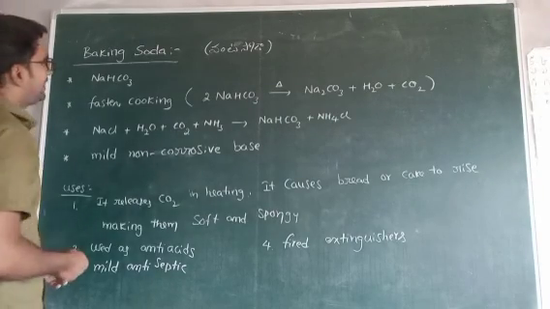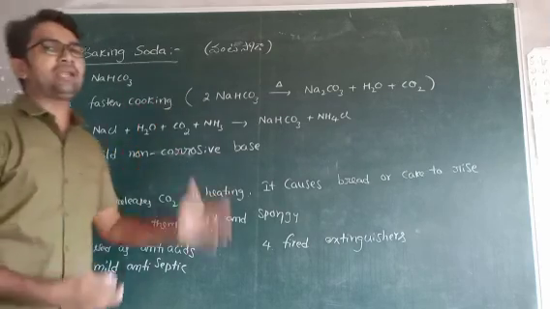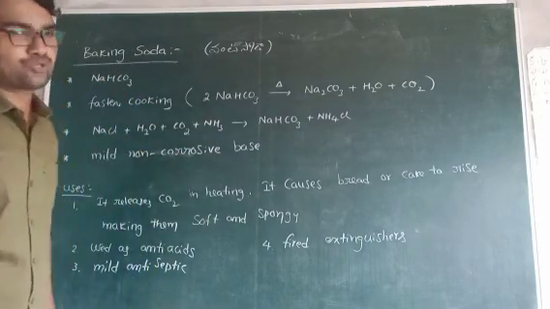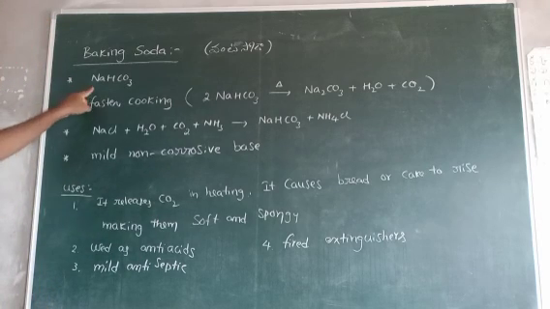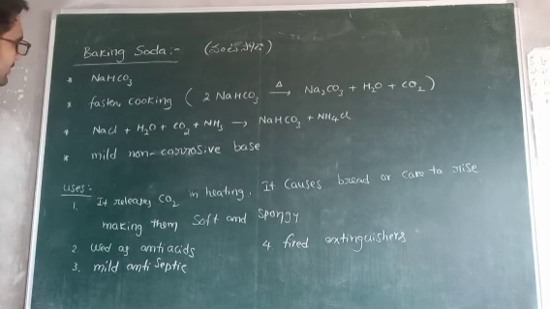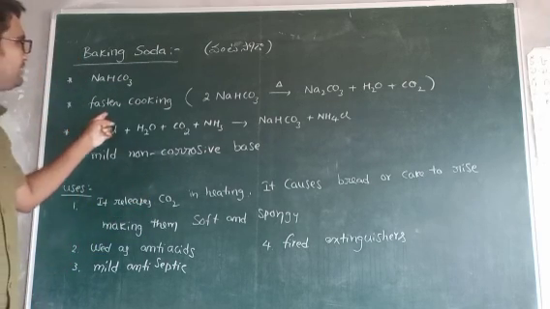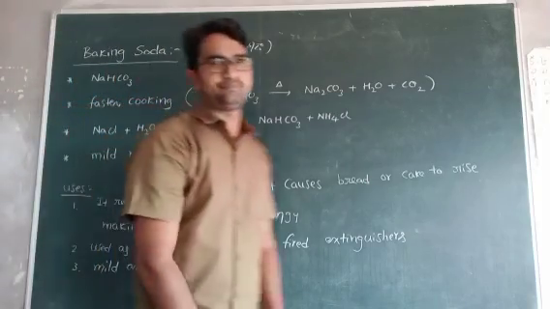Next one, baking soda. Baking soda, vanta soda, karam soda. What is the formula of baking soda? NaHCO3. Okay, what is the main use in our general life means it is used for faster cooking.